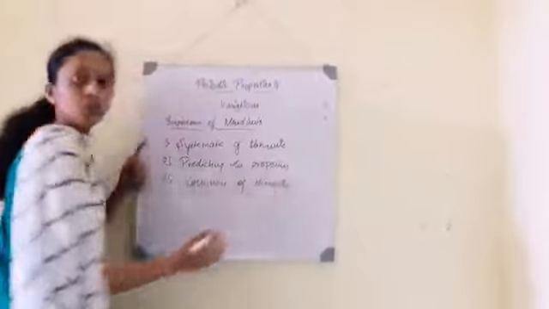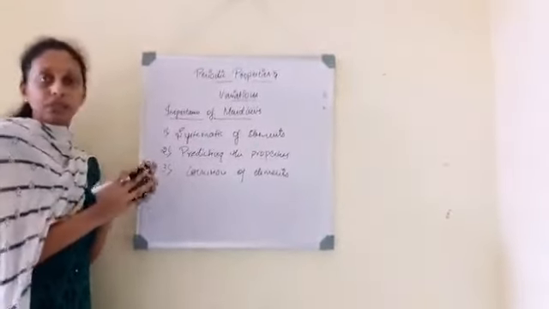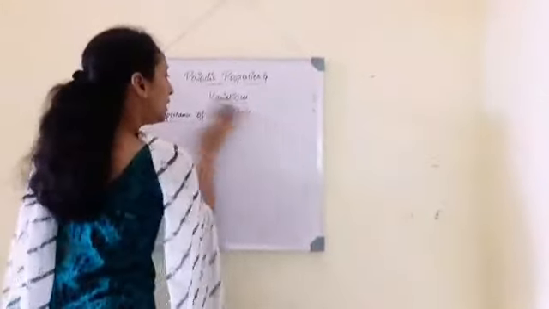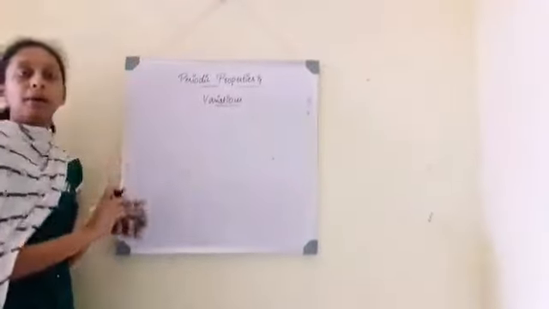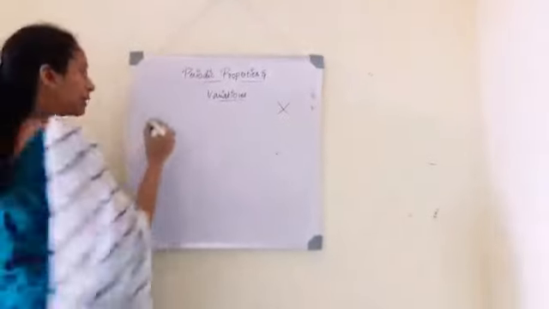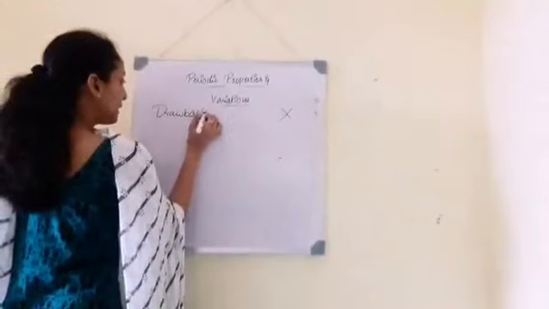So, these are the 3 points which are the importance of Mendeleev's periodic law. This rule was proved till the last, but later it was disproved because of a few drawbacks. So what are the drawbacks of Mendeleev's periodic table?